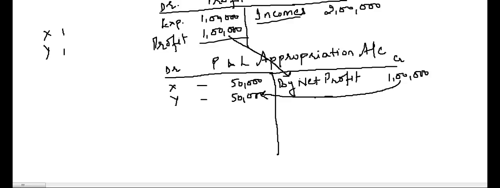Now the profit sharing ratio can be defined in the partnership deed, or the provisions of the Indian Partnership Act 1932 will apply. This is simple. If we earn profit, we distribute profit among the partners. We are earning 1 lakh, we are distributing 1 lakh among the partners, 50,000 to X, 50,000 to Y. This was profit.